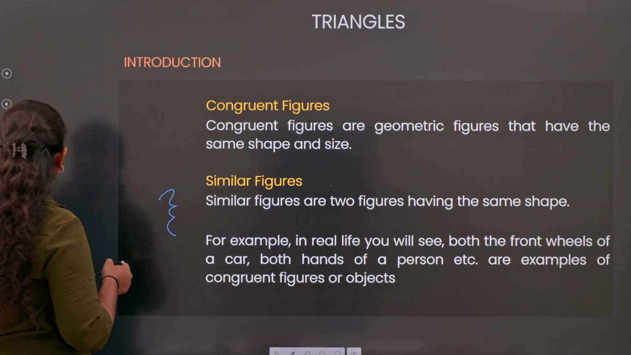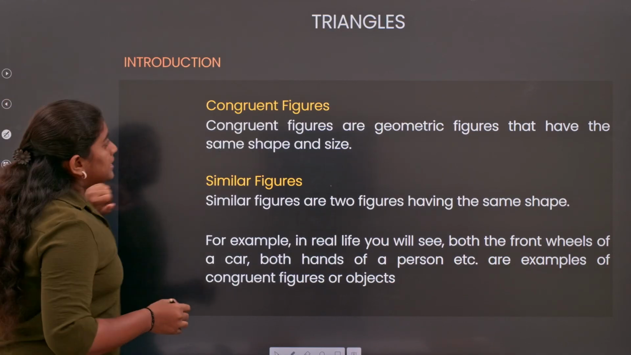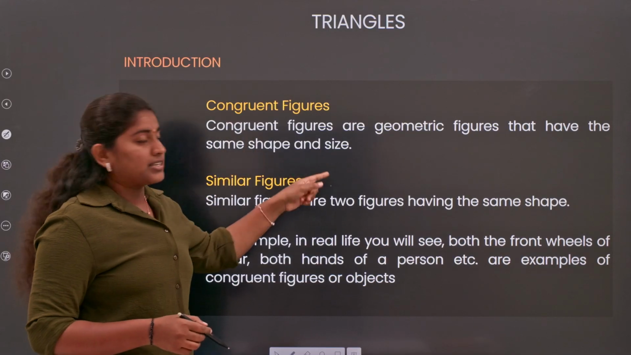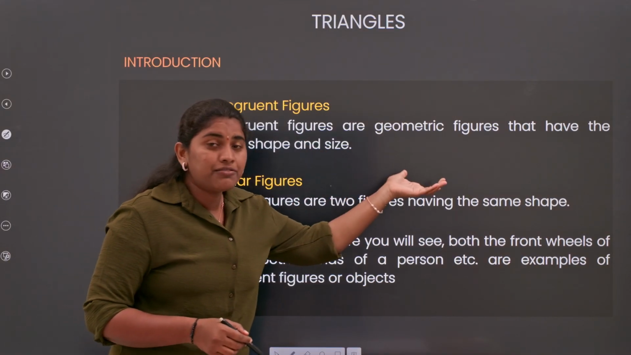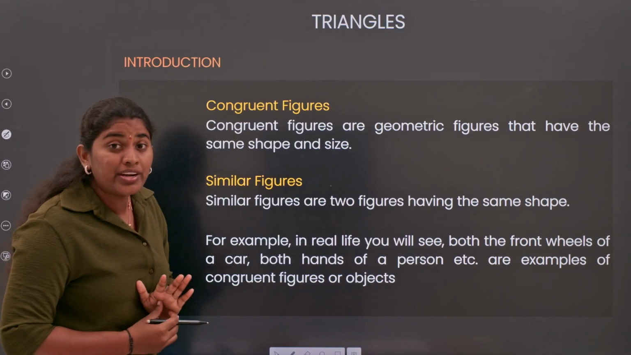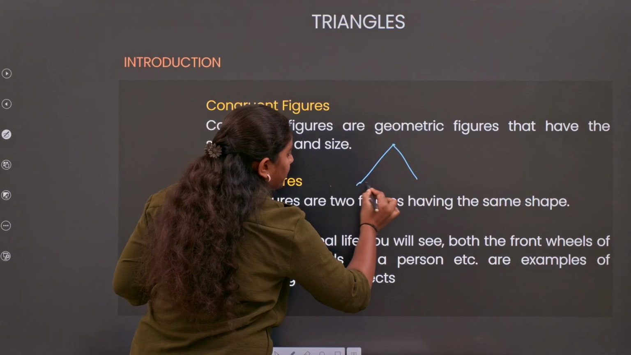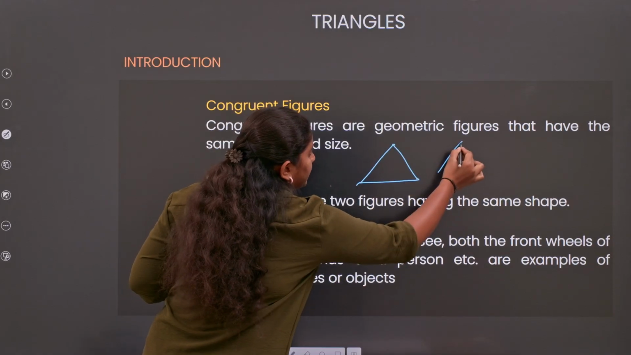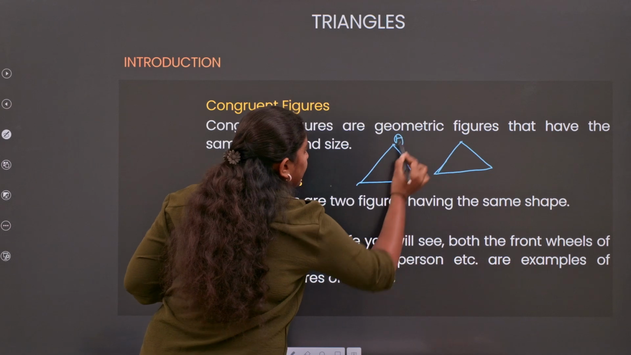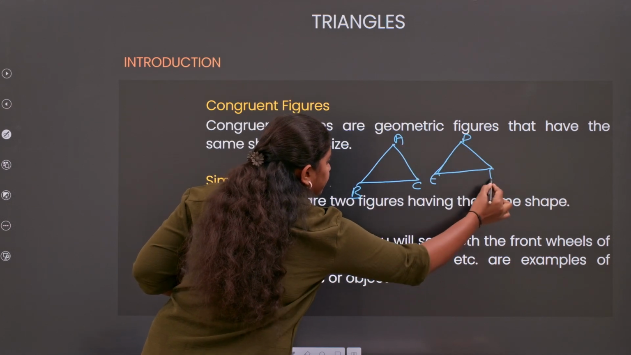Let's see the basic difference between congruent figures and similar figures. Congruent figures are geometrical figures that have the same shape and same size. For example, I am taking two equilateral triangles that are of the same shape. This is ABC, and this is DEF.